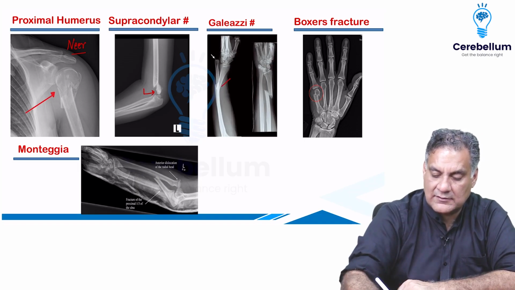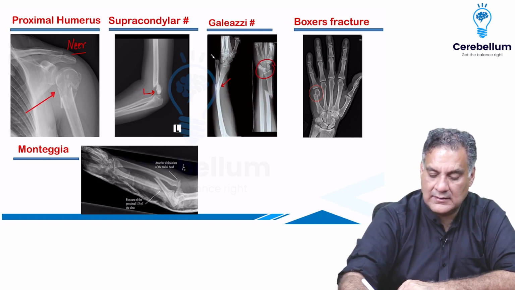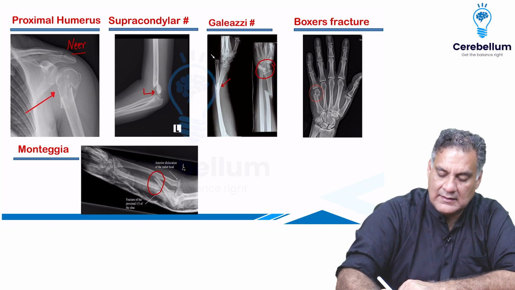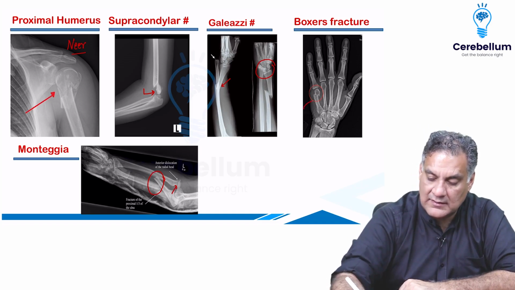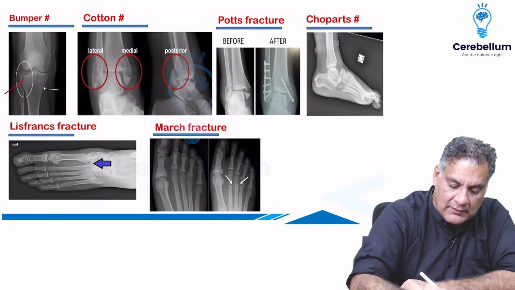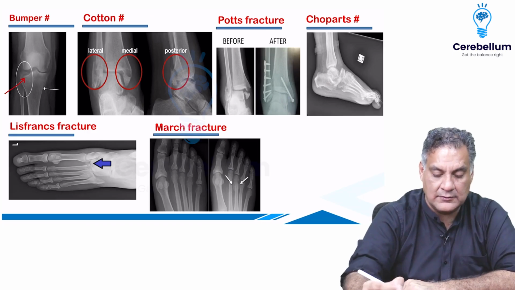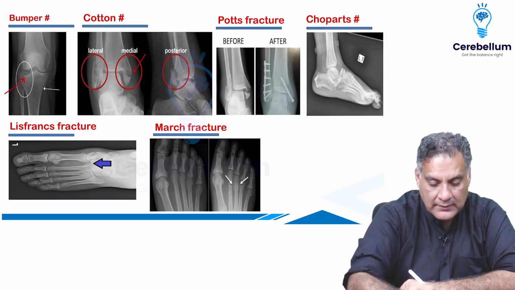Galeazzi is a fracture of the radius with damage to the distal radioulnar joint. Monteggia is a fracture of the ulna with dislocation of the radial head. Boxer's is a fracture of the fifth metacarpal neck. Bumper's is a fracture of the lateral tibial plateau. Cotton's is a fracture of the medial malleolus of the tibia.